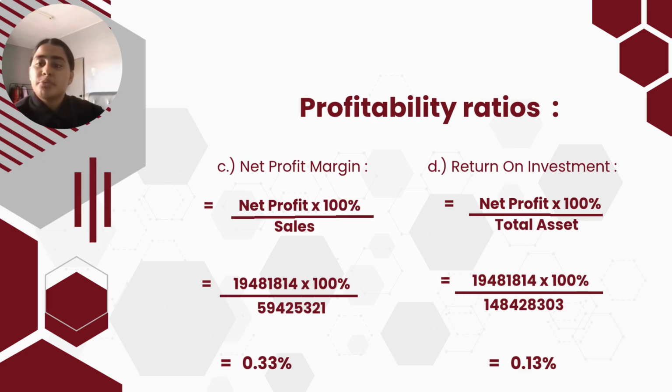The third one is net profit margin. It shows the final profit after all expenses. It indicates overall profitability. For 2025, it is 0.33% compared to 2024 is negative 4.45%. Next is return on investment.